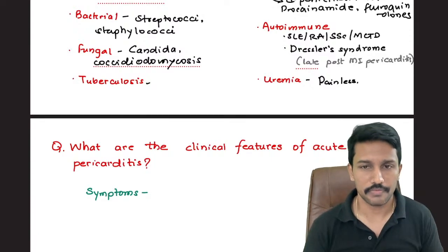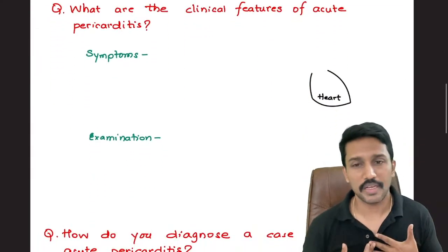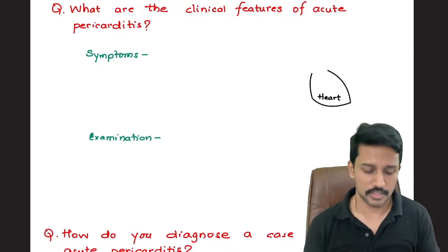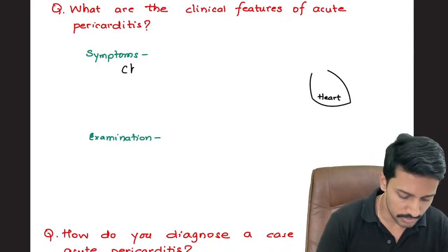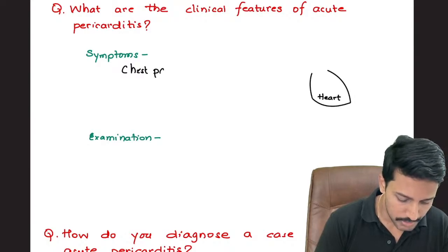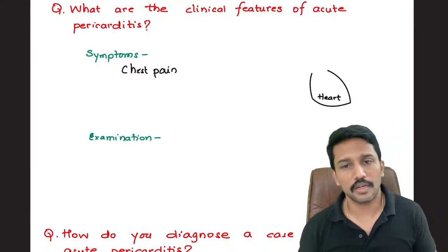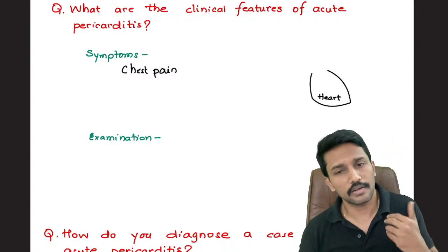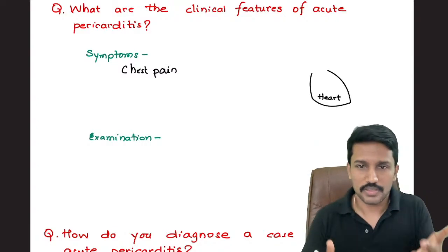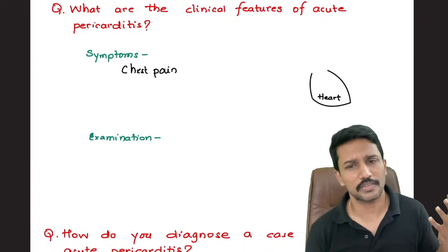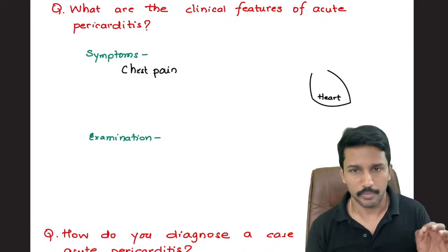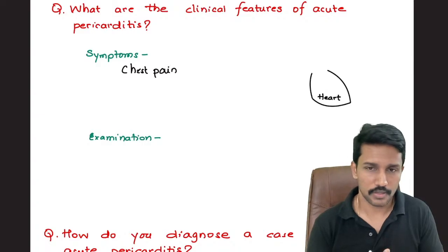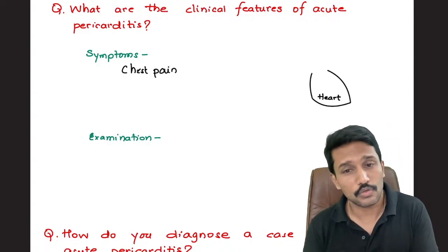Let us look at the clinical features. Obviously, the pericardium is inflamed. That will trigger pain. Where? Obviously, chest pain. So these patients present with chest pain. Now, this chest pain becomes an important differential diagnosis for MI because MI is also an acute condition. Acute pericarditis also will present with acute onset pain. So if a patient says that for the last 5 to 6 hours I'm having chest pain, MI is obviously a possibility. It's always priority number one differential diagnosis. But acute pericarditis is also a possibility.